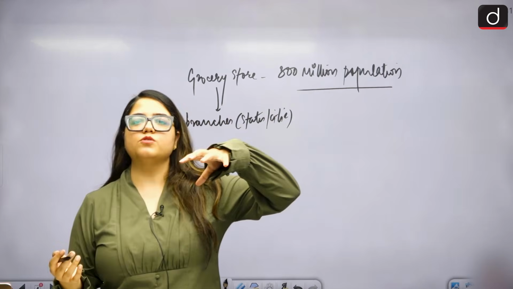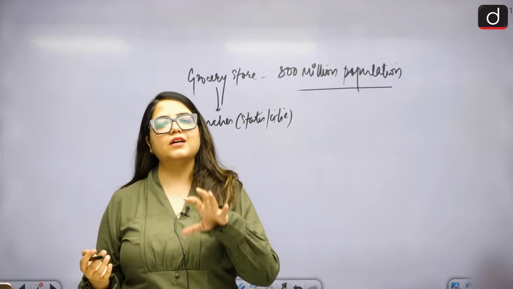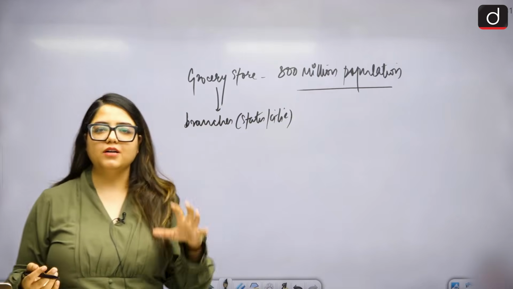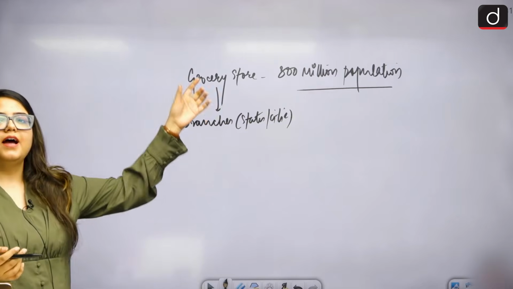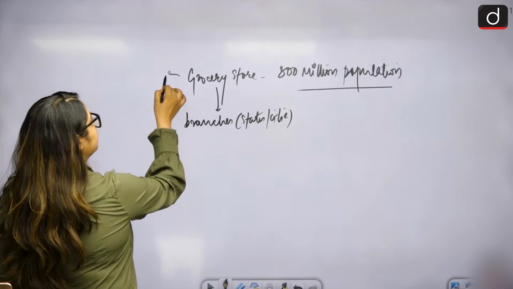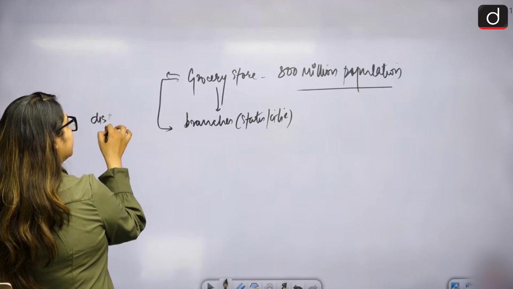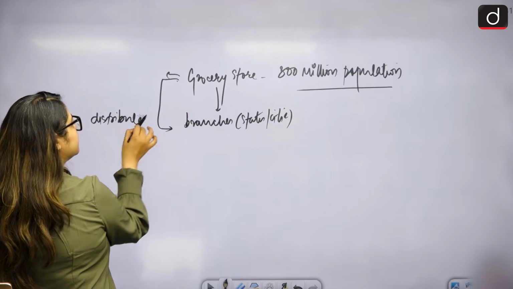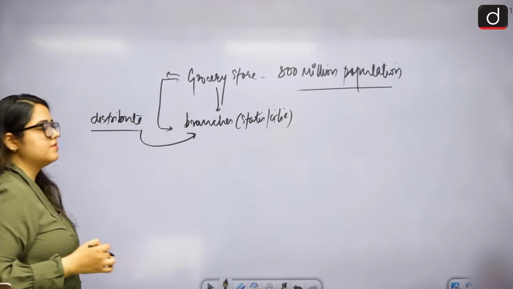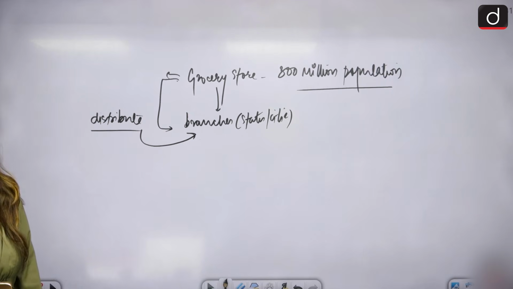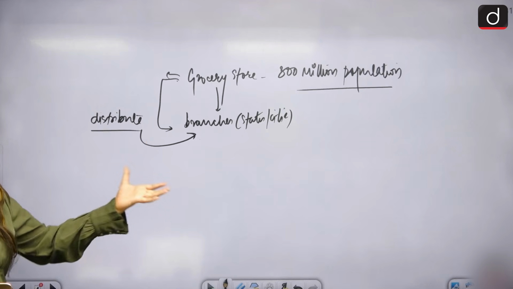So this major grocery store now has branches in the different cities, and now this entire grocery you have to distribute to these branches and the city owners or the franchise owners. Clear?